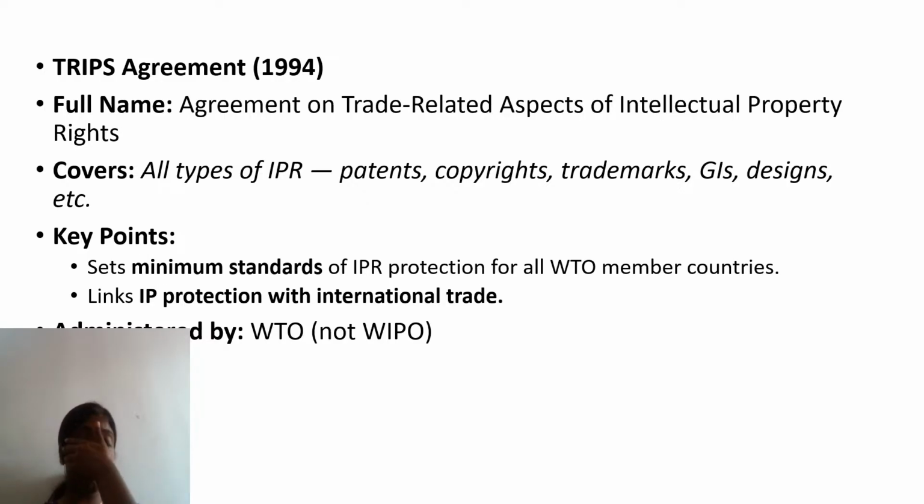The members of the World Trade Organization have set minimum standards for all the types of intellectual property rights, and the TRIPS agreement is mainly administered by the World Trade Organization. Remember, World Trade Organization, not WIPO.